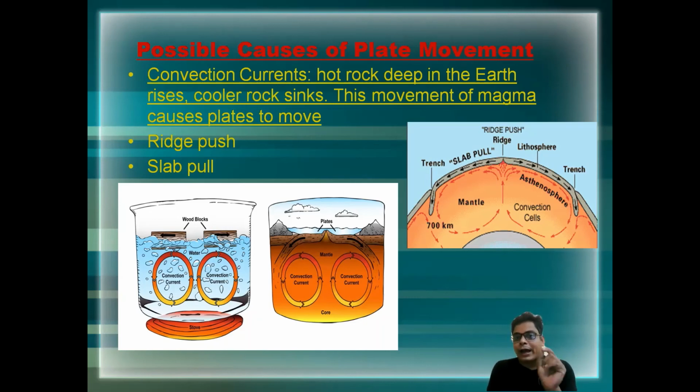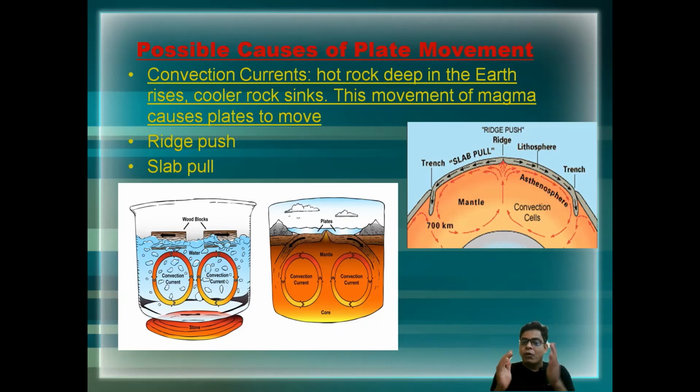The same process applies in the interior of the earth. Perhaps you know there is radioactive material between the outer core and the lower mantle. There is friction between them, and due to this friction between the outer core and the lower mantle, radioactive heat is generated. So this area, the lower mantle and the outer core, is always more heated up than the upper part near the surface of the earth.